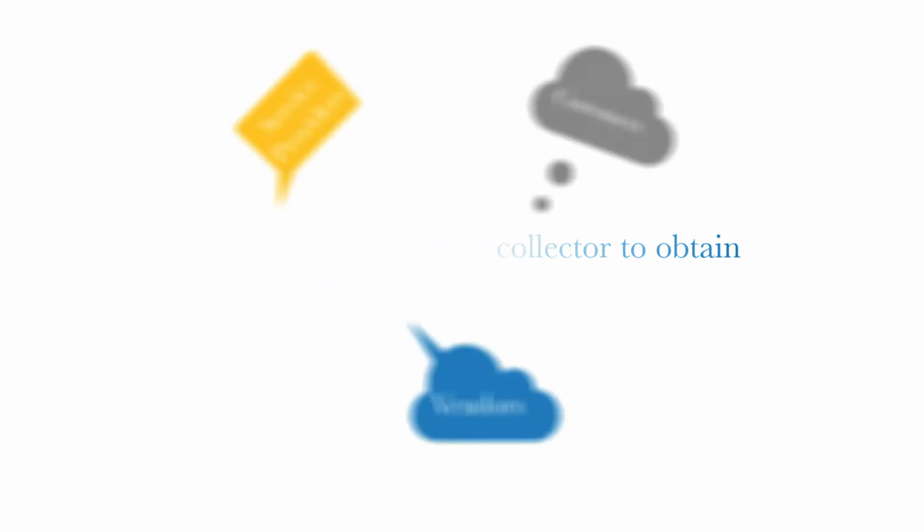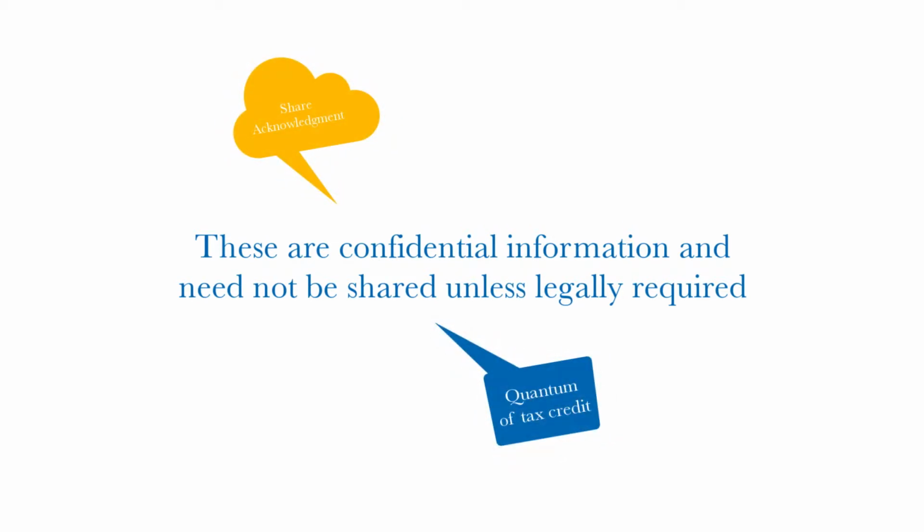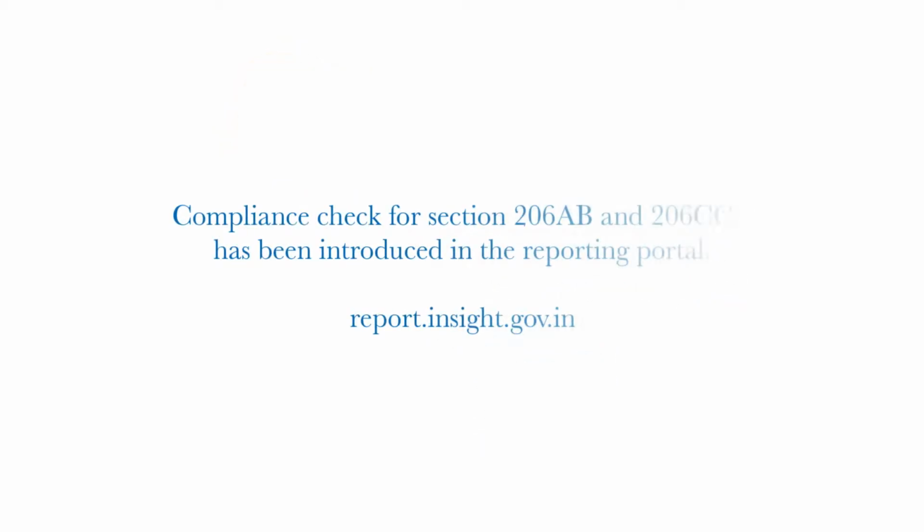And in fact, some of them, or even almost everyone, have started receiving mails to share the acknowledgement numbers of returns filed and whether the tax deduction and tax collection exceeds 50,000 in these 2 years. So it becomes very difficult. It even intrudes the privacy of a particular taxpayer. So the government, considering this, has introduced a complaints procedure.